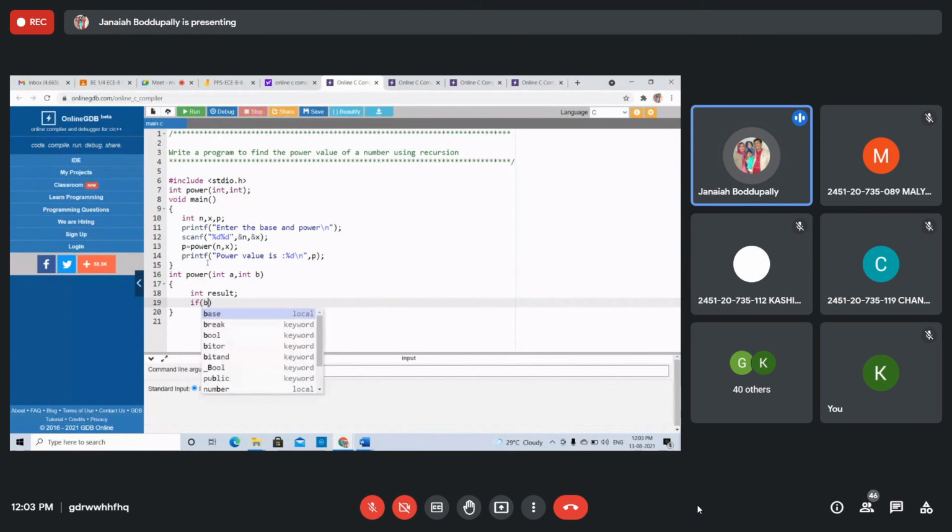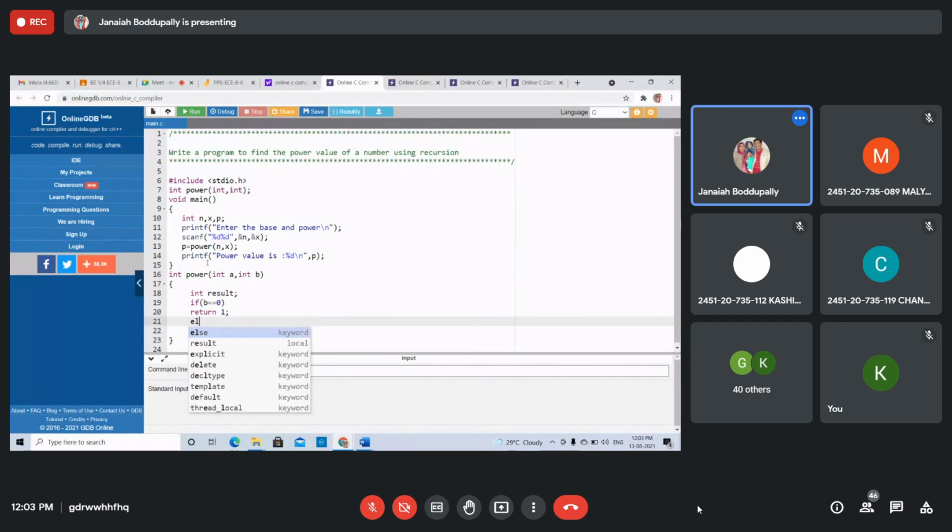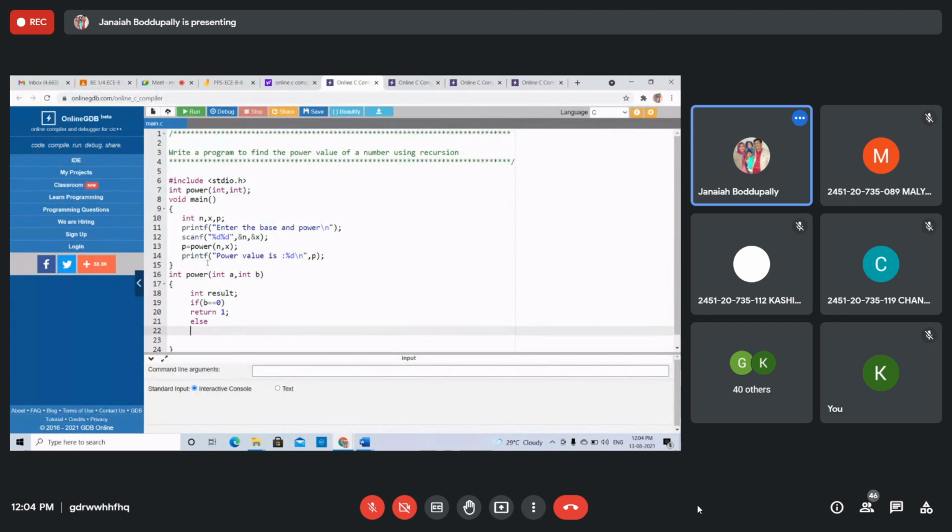If b equals 0, what will happen? B equal to 0, a power 0. What is the answer? Return 1. Else, call the function itself. Else result equals